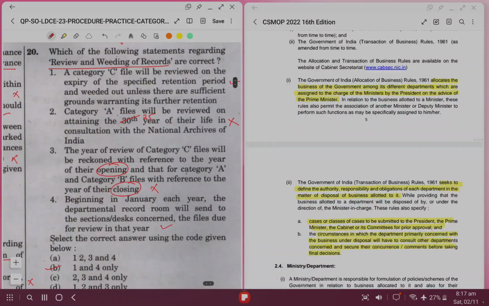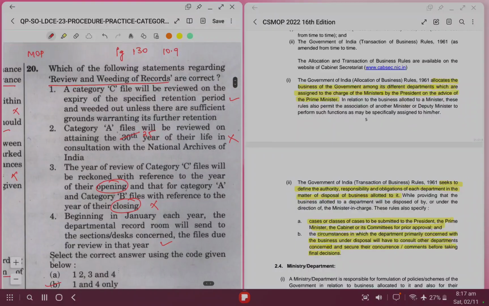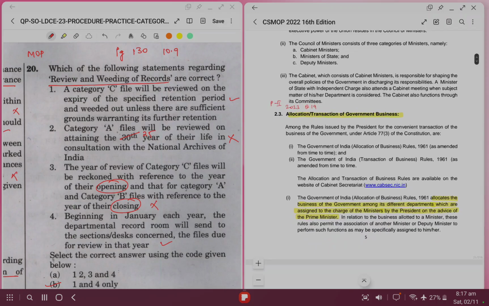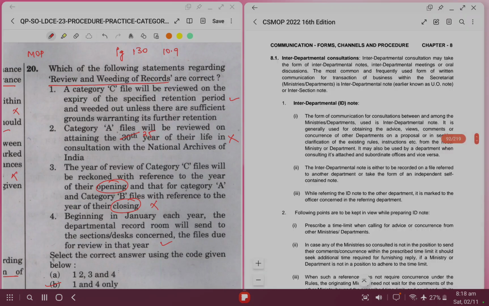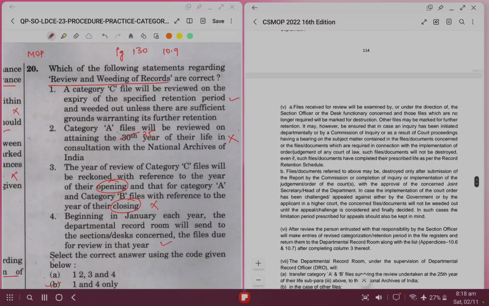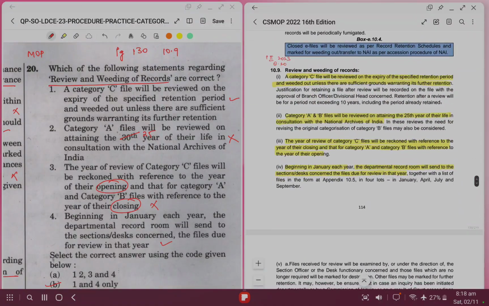Now I'll go to the last question of this video, which is question number 20, and it is regarding review and reading of records. So for that I'll go to page number 130. Para 10.9 speaks about review and reading of records.